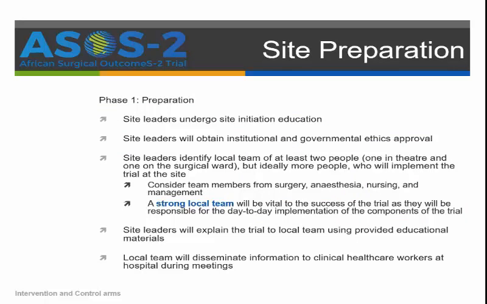So in preparation for the trial, the site leaders need to undergo site initiation education, which is material similar to this. The site leaders will obtain institutional and other regulatory approvals necessary to conduct the trial. The site leaders will identify a local team, and we recommend that they need at least 2 people. One is based in theatre and one on the surgical ward, but ideally more people are important to implement the trial.